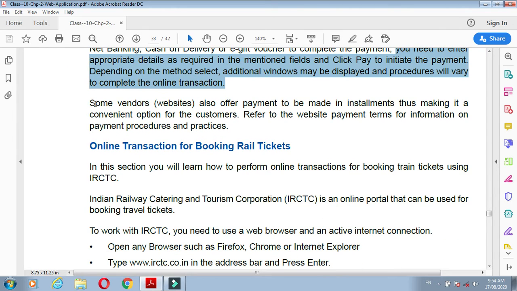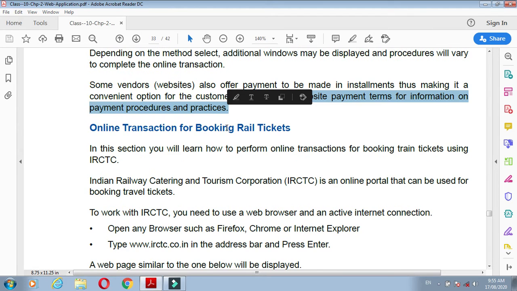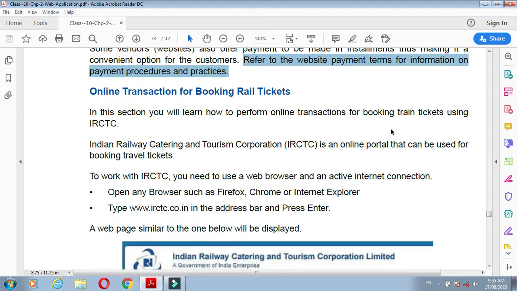Now some vendors' websites also offer payment to be made in installments, thus making it a convenient option for the customers. Some websites offer installments, so that is easy and convenient for the customers. Refer to the website payment terms for information on the payment procedures and practices. In this way you can shop and pay online by using the Flipkart website.